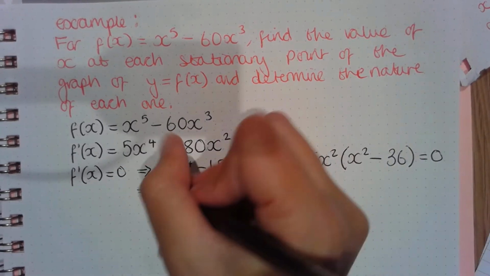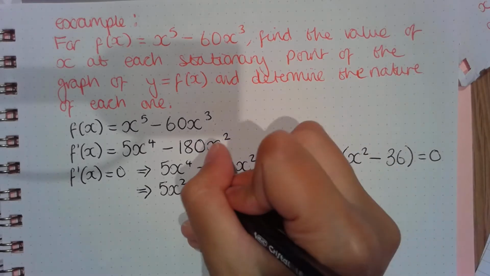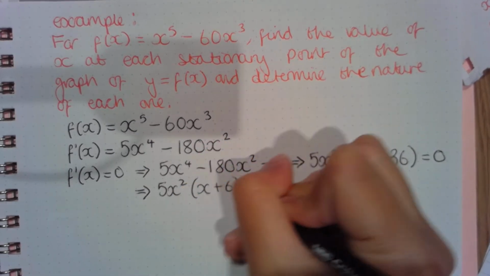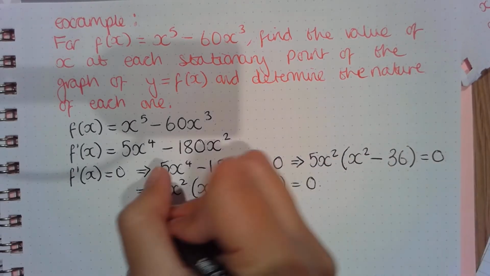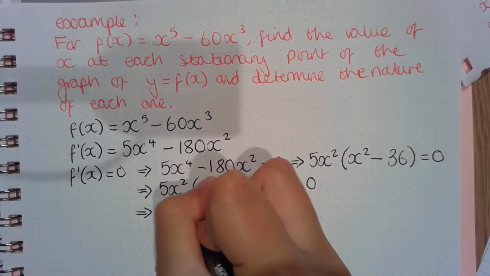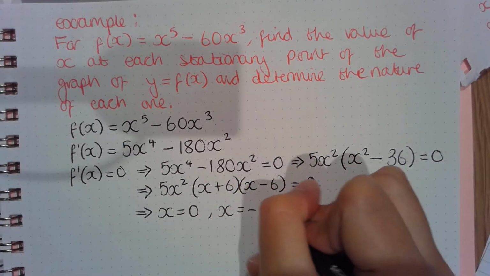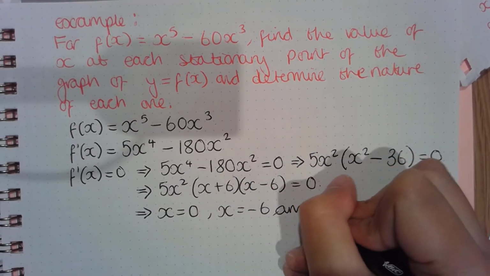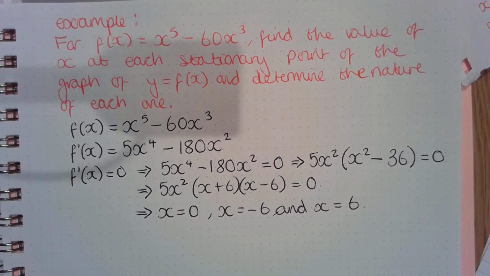So we end up with 5x squared, and we've got a difference of two squares here, x plus 6, x subtract 6 equals 0. So we know that x is equal to 0, x is equal to minus 6, and x is equal to positive 6.